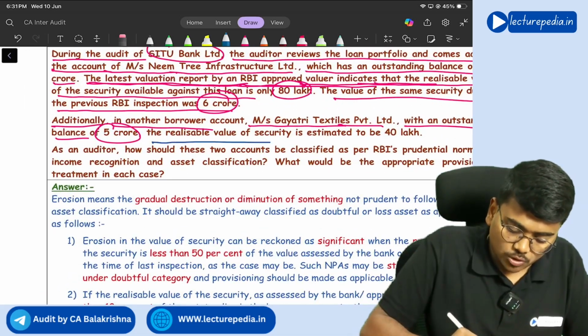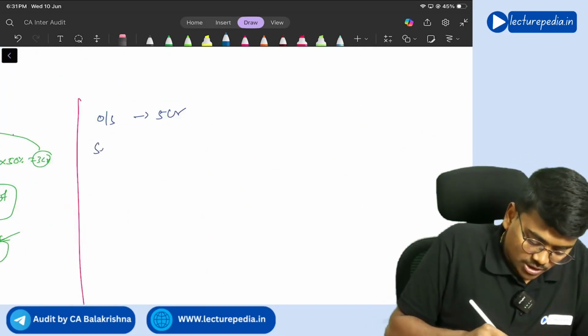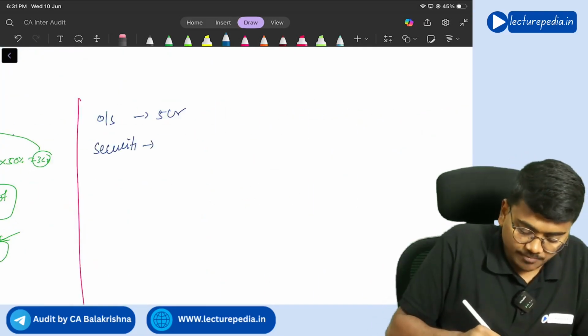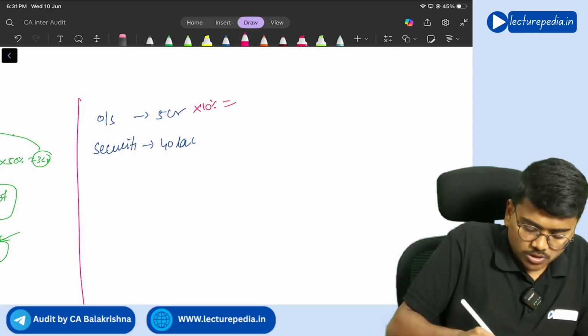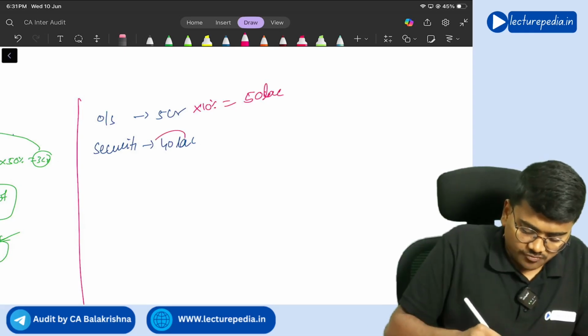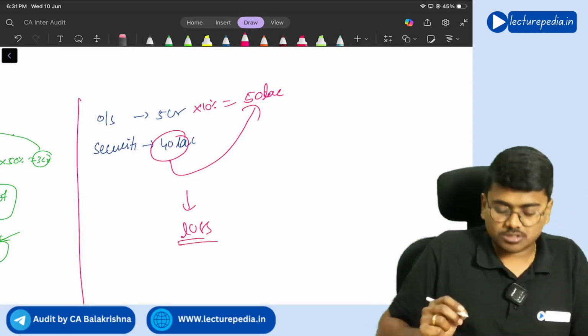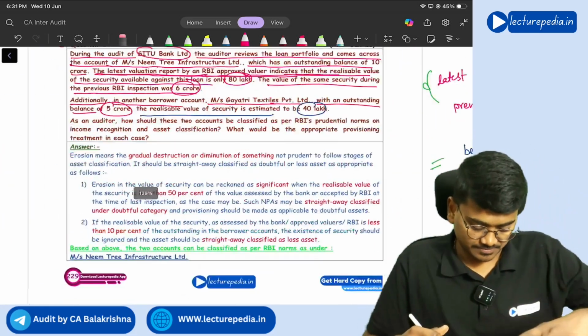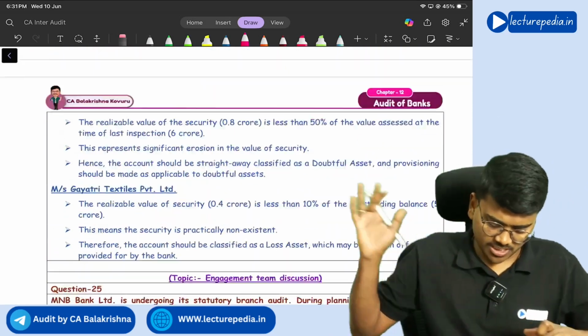The realizable value of security is estimated to be 40 lakhs. Value of security is just 40 lakhs. Now 10% of 5 crores, it becomes 50 lakhs, right? Now is 40 lakhs less than 50 lakhs? Yes. So you have to treat this as losses. Got it? Yes, sir. Same thing you will explain here.